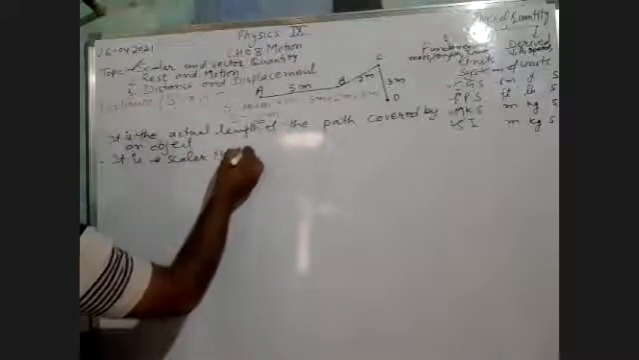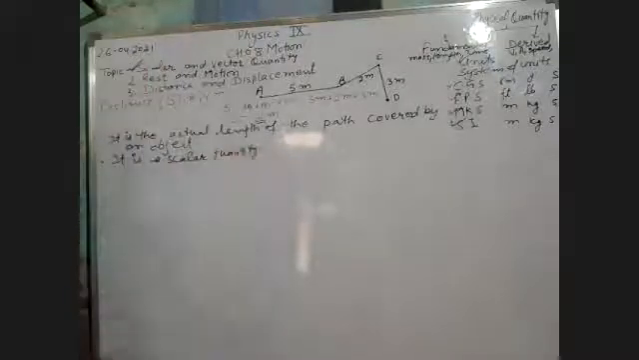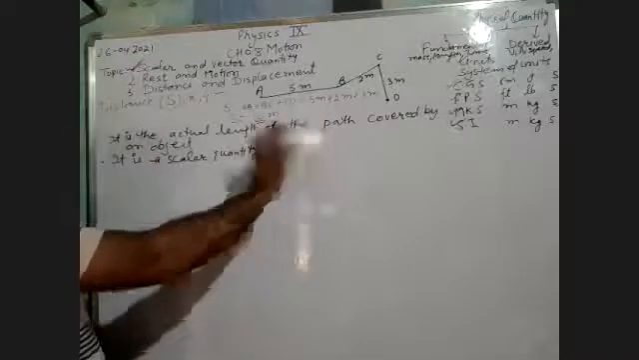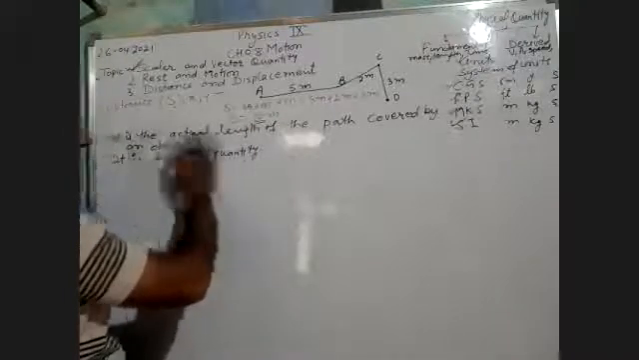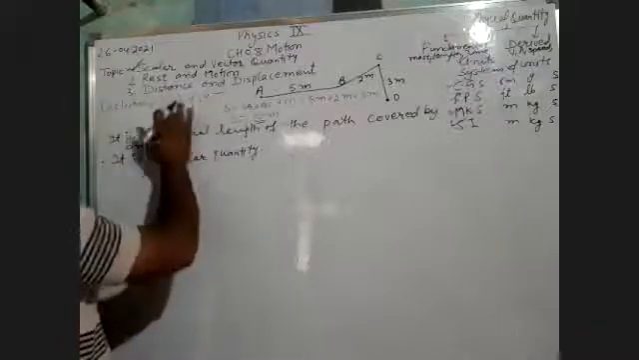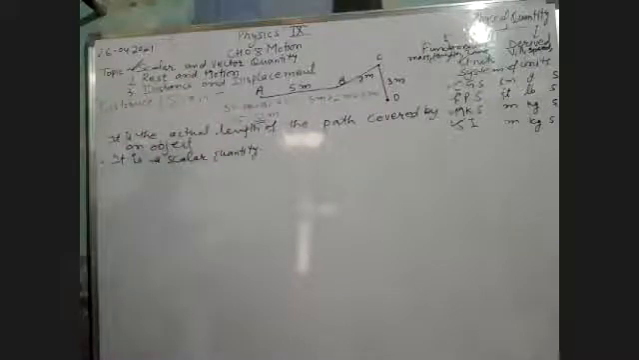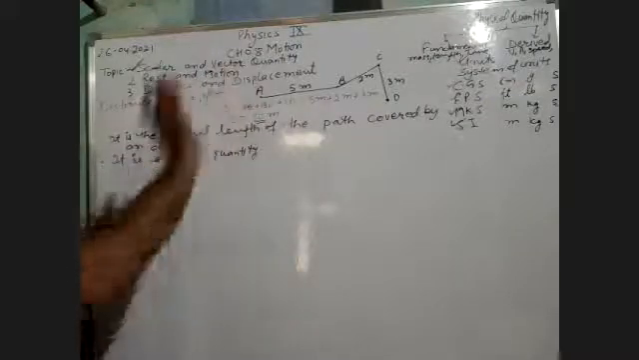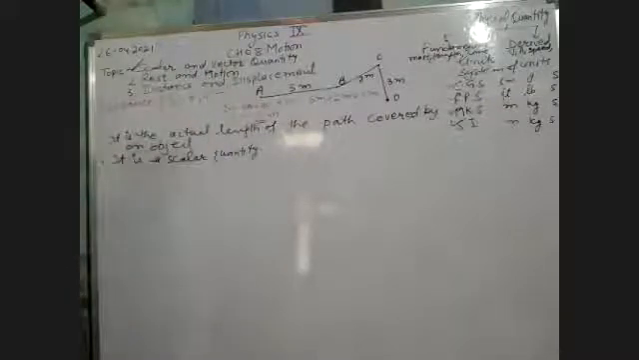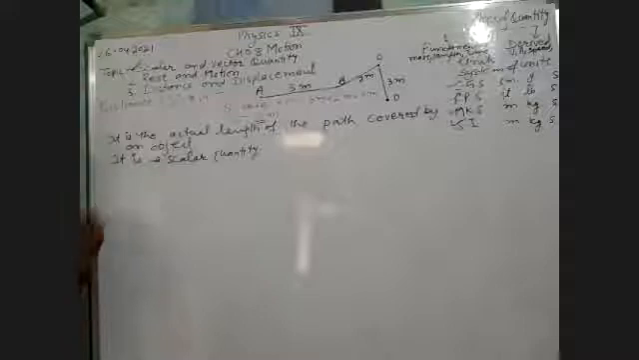So these are the characteristics of distance. In the first line, it is very clear that it is the definition of distance. It is denoted by the symbol S, X, Y, whatever we can take. It is the actual path length, the actual length of the path covered. Now it is a scalar quantity. The third point is how we will measure distance.